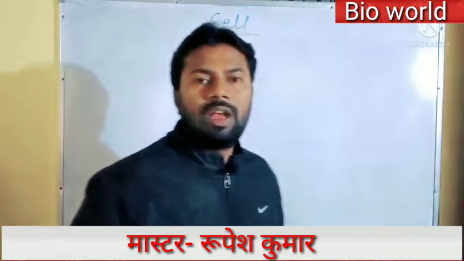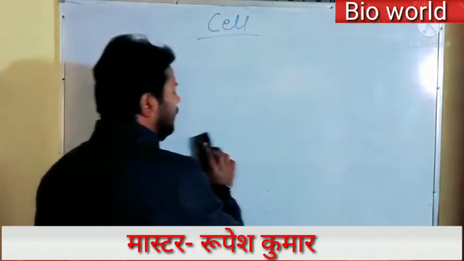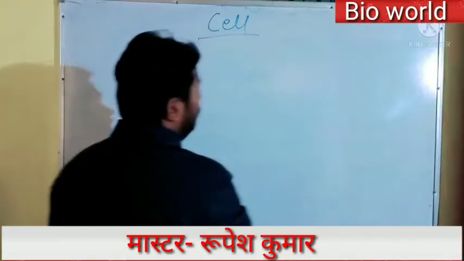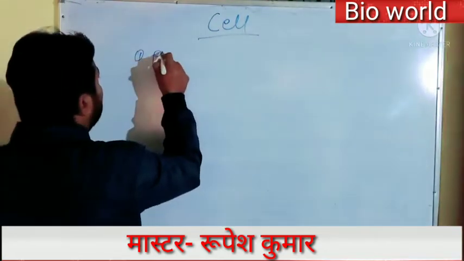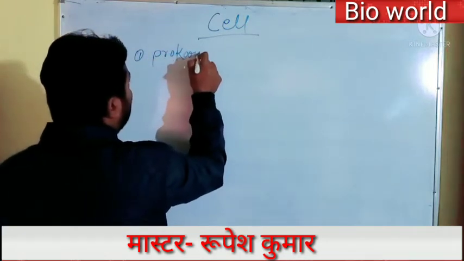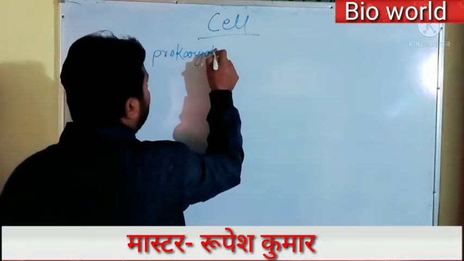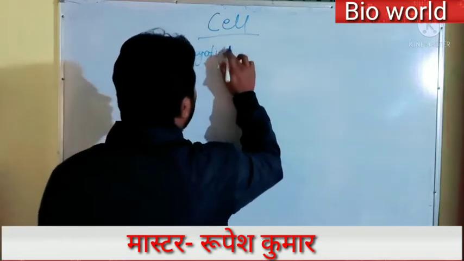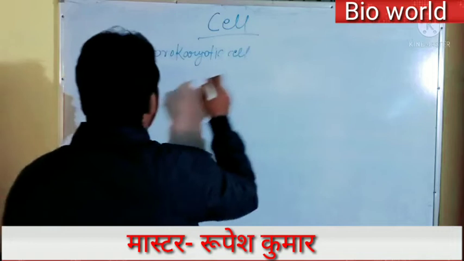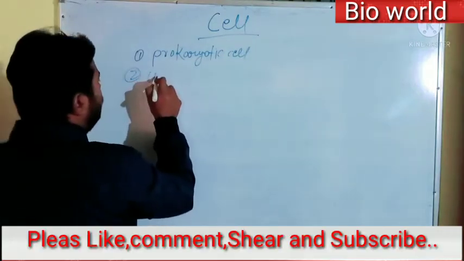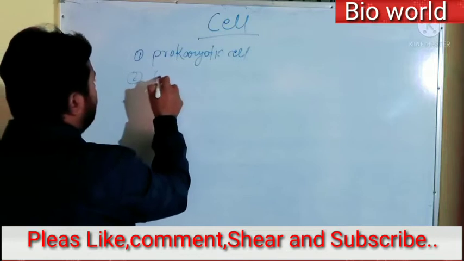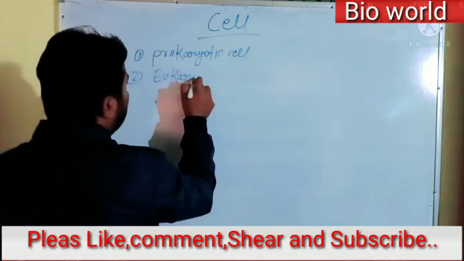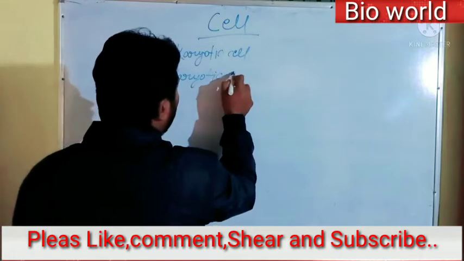Despite their complexity and variety, all living cells can be classified into two varieties. One is prokaryotic cells. Second is eukaryotic cells.